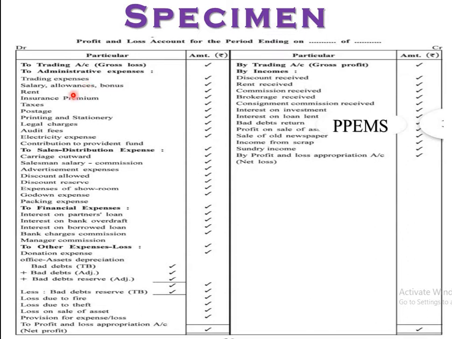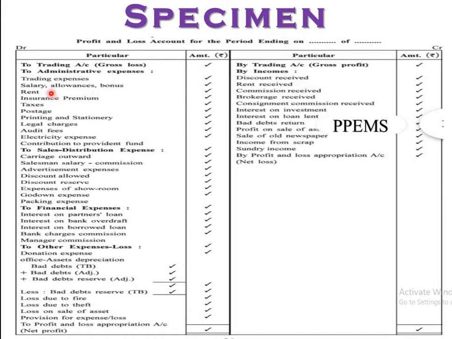Salary, allowances, bonus, rent, insurance premium, taxes, postage, printing and stationery, legal charges, audit fees, electricity expense, and lastly contribution to provident fund, right? Keep in mind this provident fund, 4 different types of points are there regarding provident fund, right? One sum is there, we will discuss it at that time. Okay, so these are the administrative expenses.